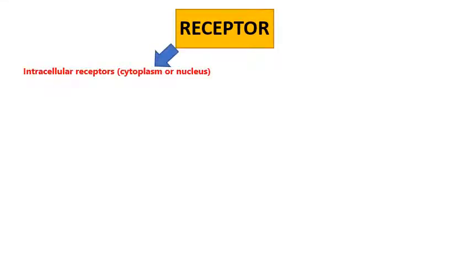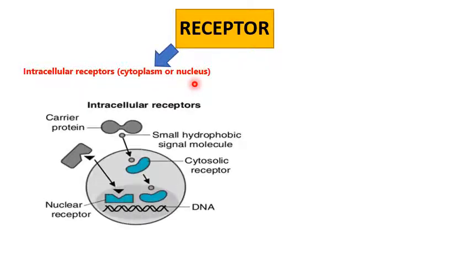The first one is the intracellular receptor. These receptors are present inside the cytoplasm of the cell or in the nucleus of the cell. Here you can see a picture with two types of receptors, as I said earlier, which are intracellular, present inside the cell, like the nuclear receptor and the cytosolic receptor.